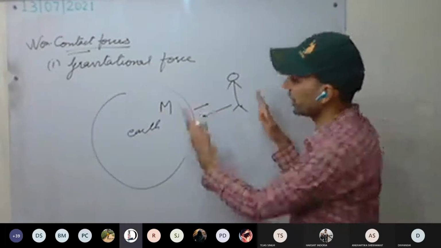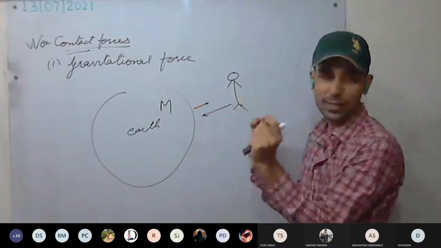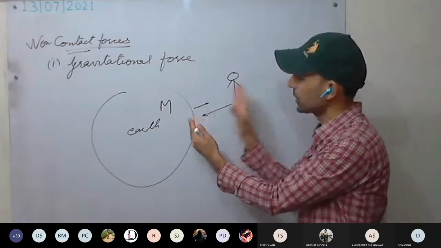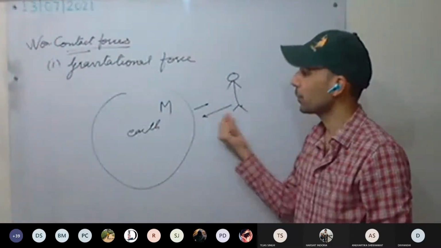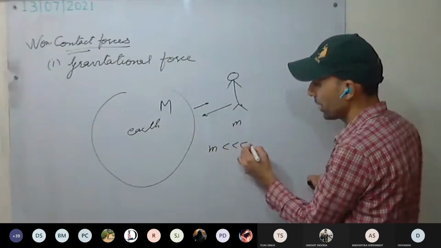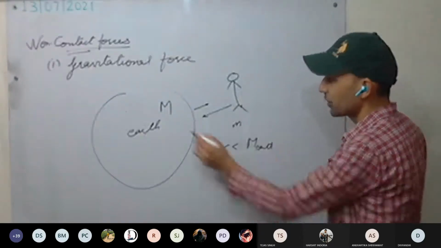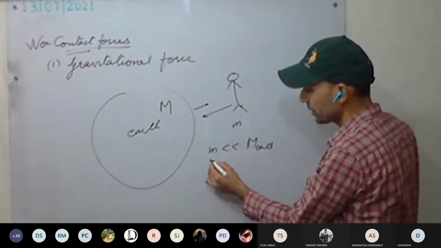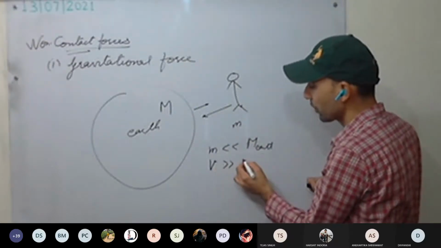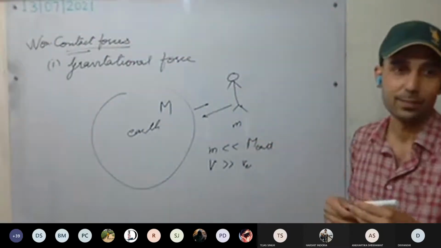The Earth will move towards the person very slightly, and the person will move much faster because the mass of this man is very small as compared to the mass of the Earth. Therefore, its velocity will be much greater than the velocity of the Earth as they move towards each other.